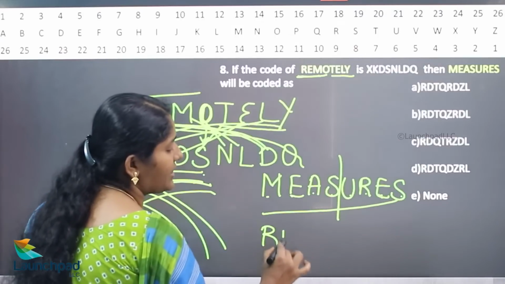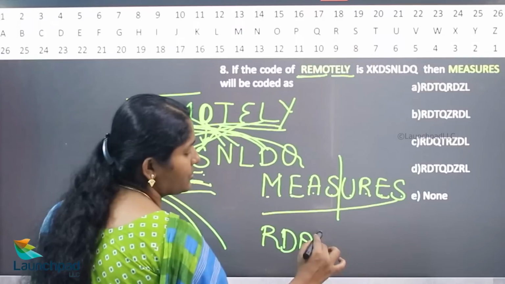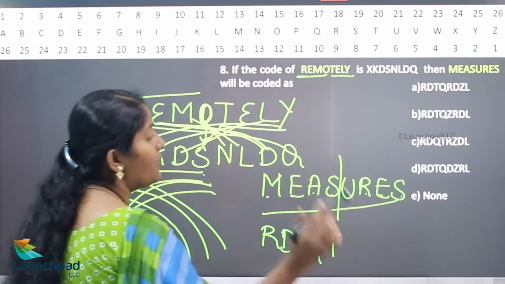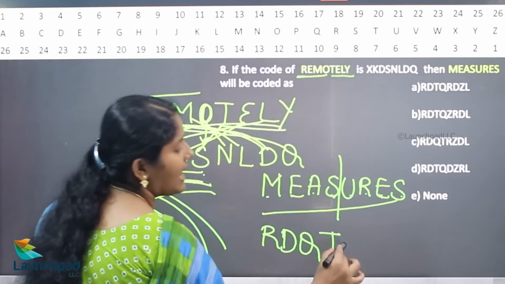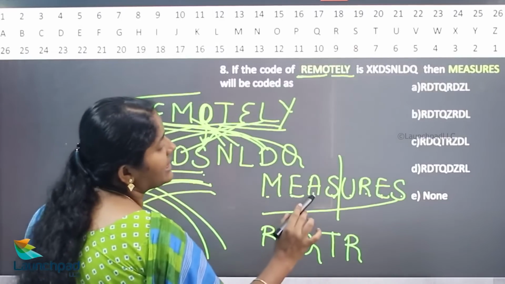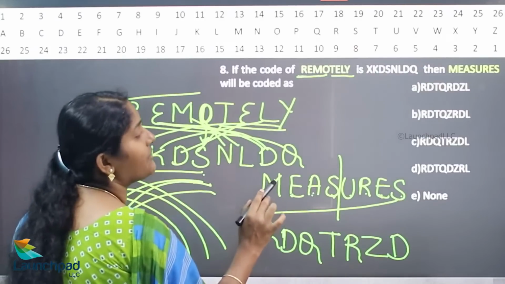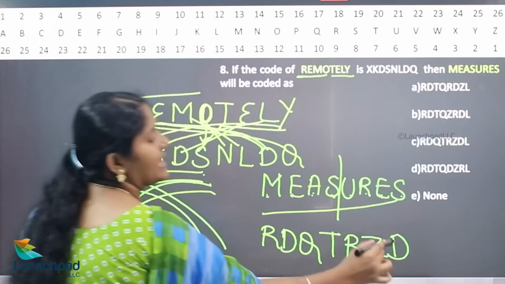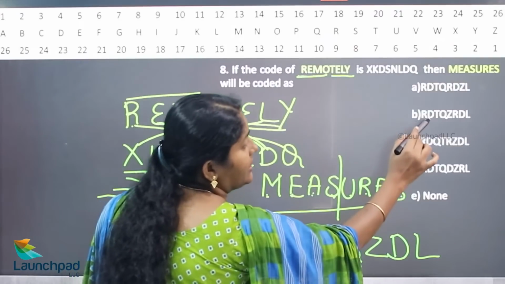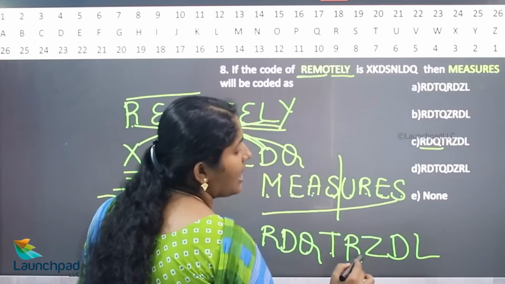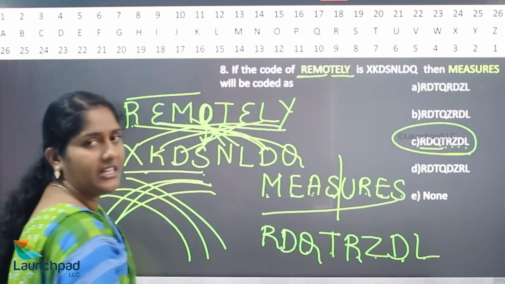So, what is the previous letter of E? D. What is the previous letter of R? Q. What is the previous letter of U? T. Now, what is the previous letter of S? R. What is the previous letter of A? Z. What is the previous letter of E? D. What is the previous letter of M? L. So hence your answer is R, D, Q, T, R, Z, D, L. Option C is the correct answer.